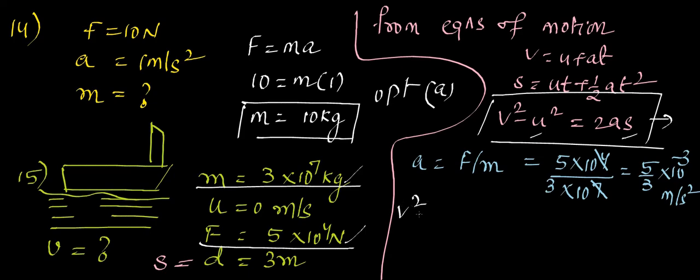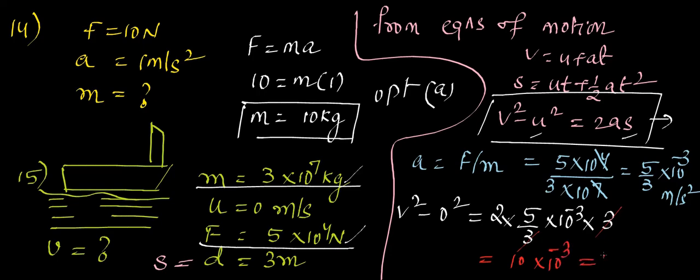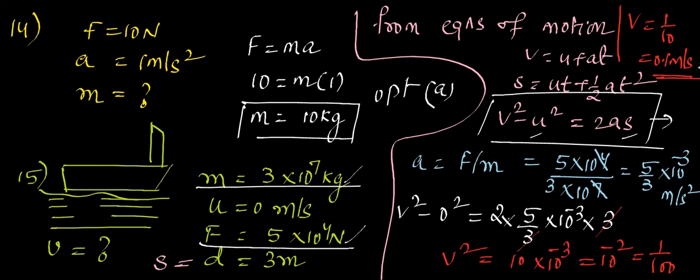Now substitute in this equation. What will you get? V square, u square means 0 square, plus 2 into a, which is 5 by 3 into 10 power minus 3, and s is the distance, 3 meters. The 3s cancel. So 2 fives are 10, 10 into 10 power minus 3, how much will you get? 10 power minus 2. This is the v square value, that means 1 by 100. So what will be the v value? Sorry, 1 by 10. V is 1 by 10, that means 0.1 meter per second. So this is the answer, and 0.1 is given in which option? Option C.